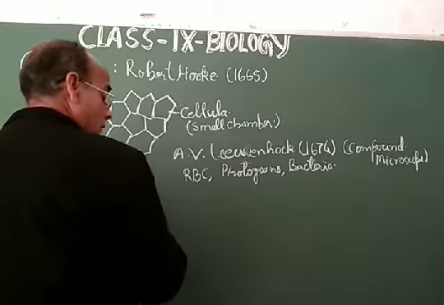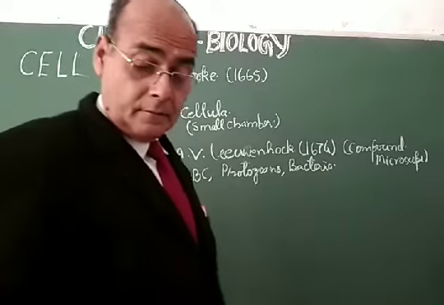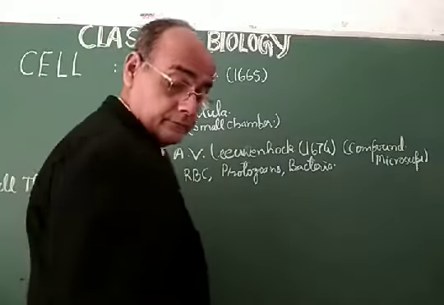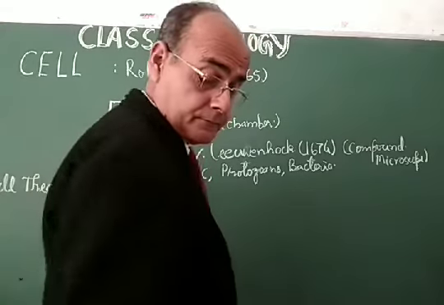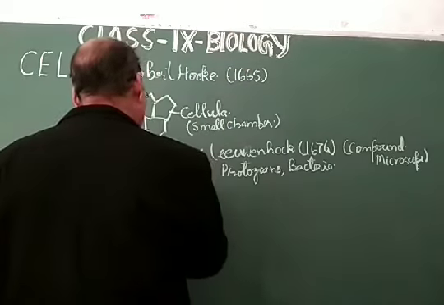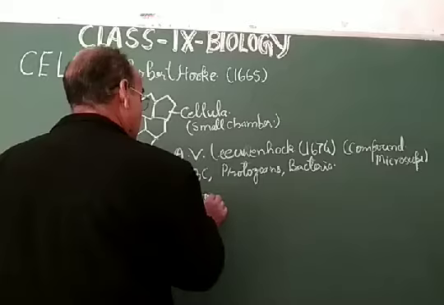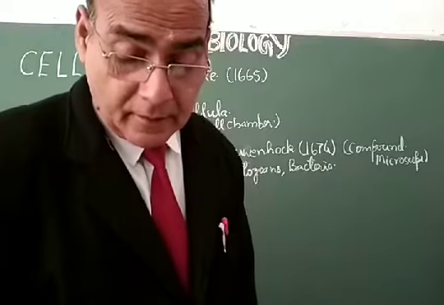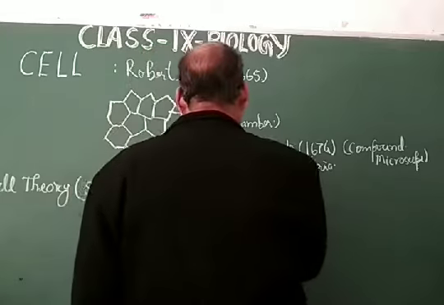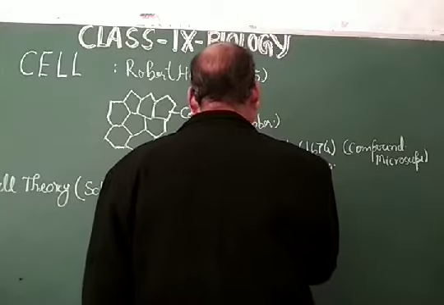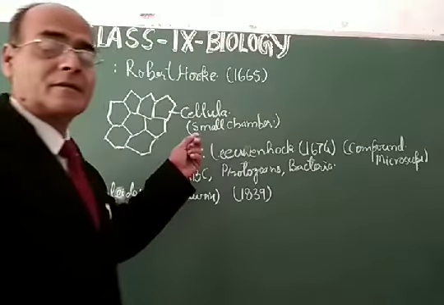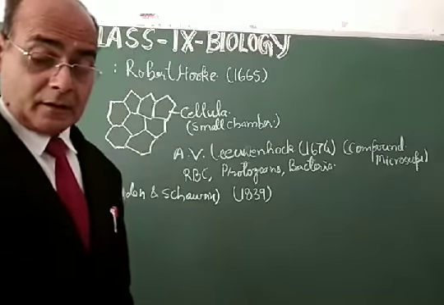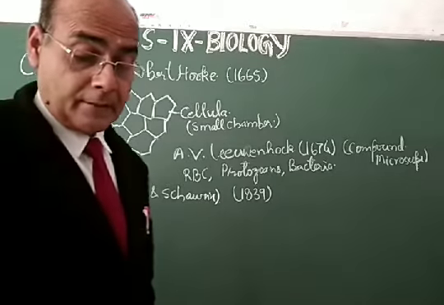They proposed the cell theory in 1839. Schleiden and Schwann proposed the cell theory, and that was in 1839. After so many discoveries about the cell by different scientists, later on these two scientists came to a conclusion about the cell theory.